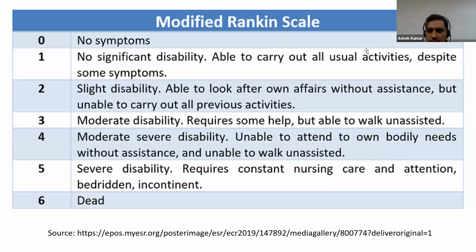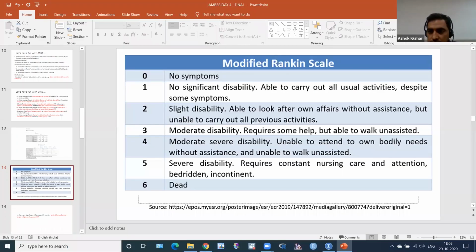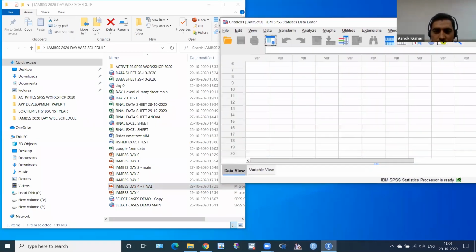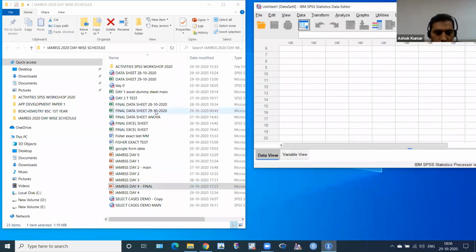So now we start our session with SPSS. Have fun with SPSS. And this is my data sheet. I hope you have entered your data sheet in SPSS, and I want to enter it here. So it's a shortcut method. I always prefer the shortcut method because I don't have much time here. Just click it and then drag and relax.